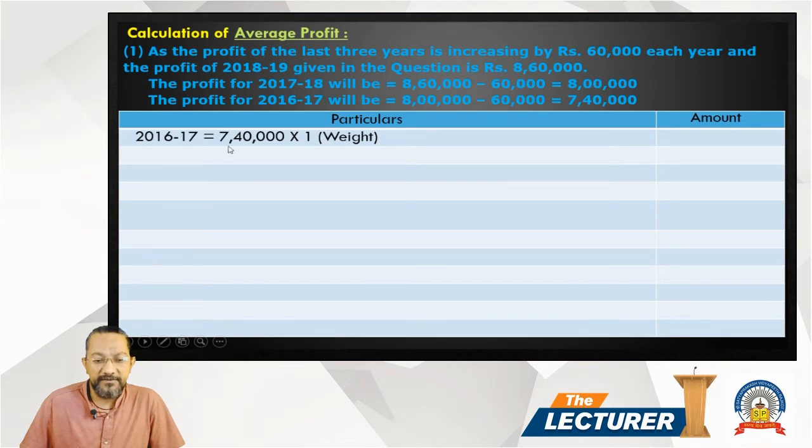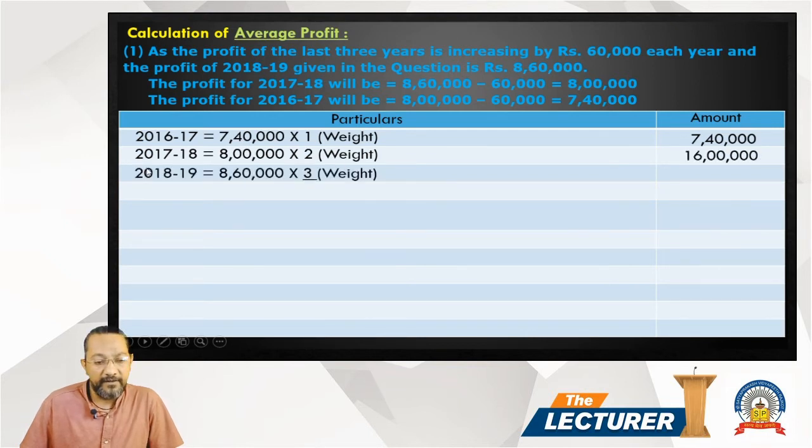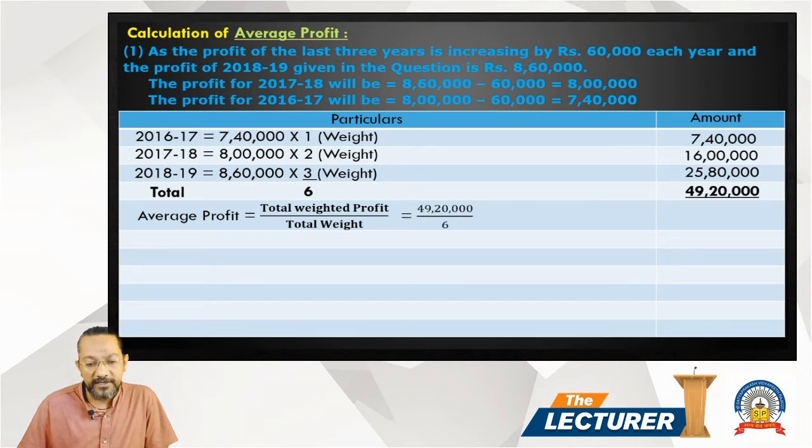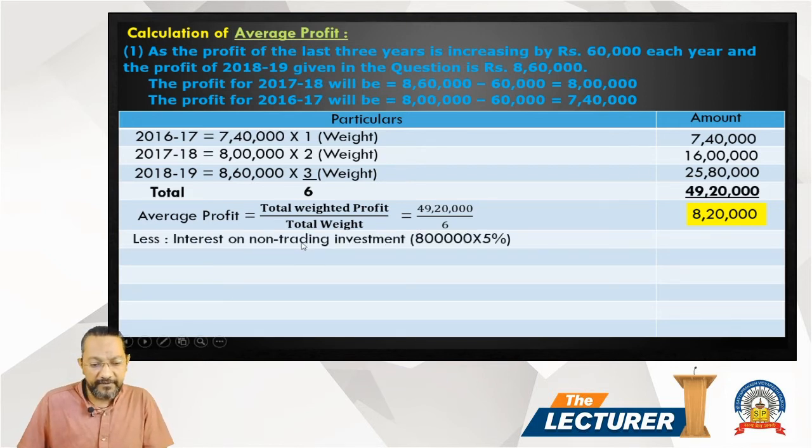હવે તો એવરેજ લઈ લઈએ પર્ટિક્યુલર એન અમાઉન્ટ. So 16-17, 7,20,000 into weight 1, 17-18, 8 lakh into weight 2, 18-19, 8,60,000 into weight 3. So the total weight 6 and total amount 49,20,000. Average profit as per weighted average method is total weighted profit divided by total weight. So it comes to 49,20,000 divided by 6. So 8,20,000.